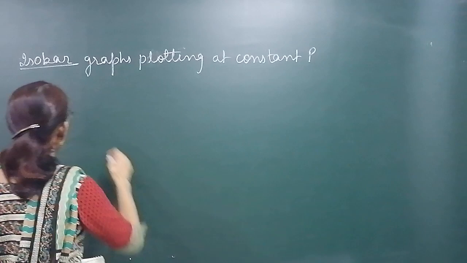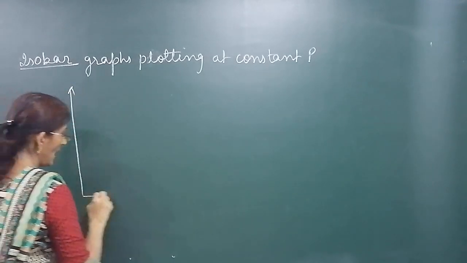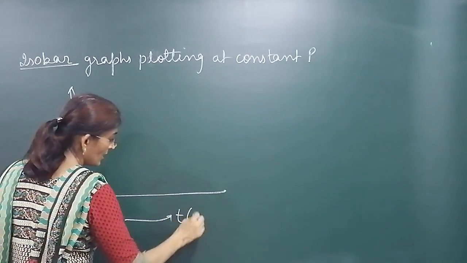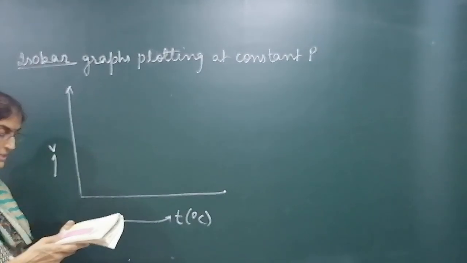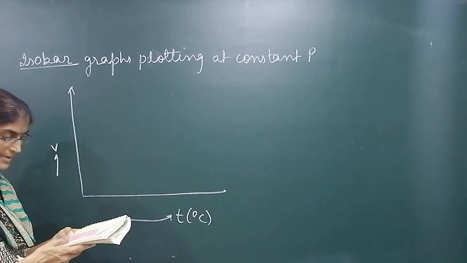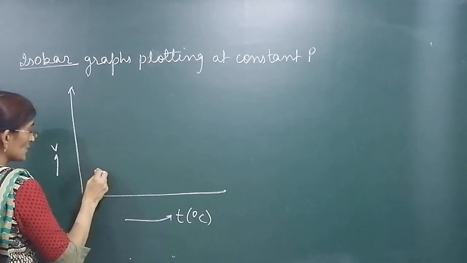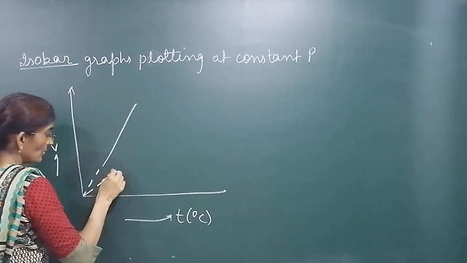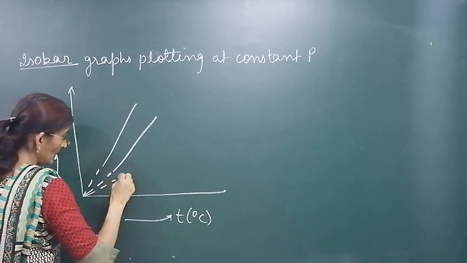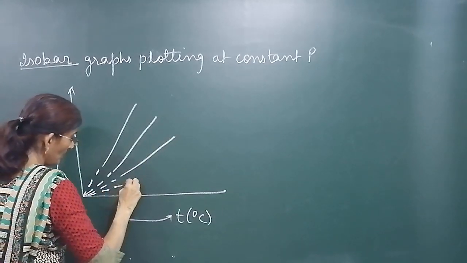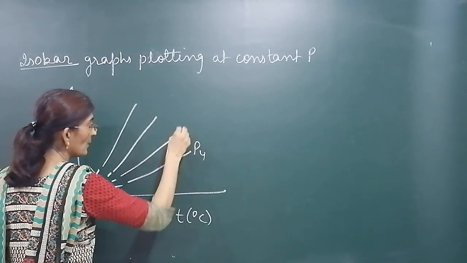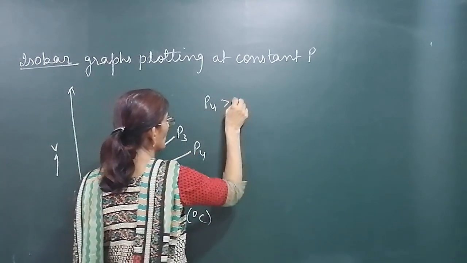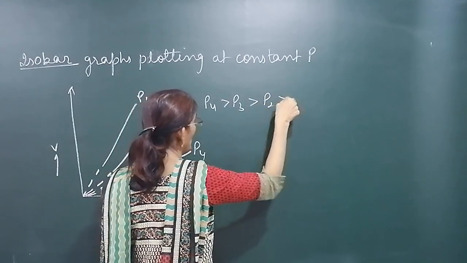Suppose we plot a graph for volume and temperature in degree Celsius. Here will be volume, here temperature. In degree Celsius we are using at different pressures. Clear? P1, P2, P3, P4. This is for P1. This is for P2. This is for P3. This is for P4. Which is maximum? P4, P3, P2 and P1.